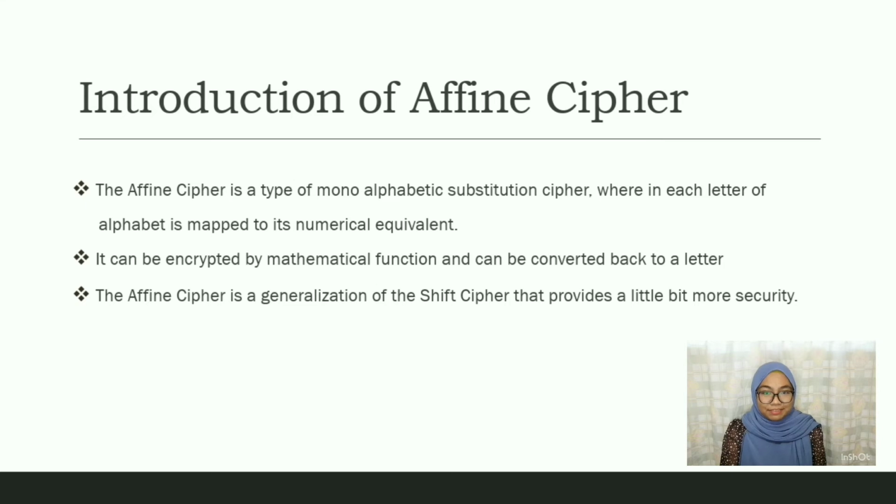So I'm going to present the introduction of Affine Cipher and its example for encryption and decryption. Introduction of Affine Cipher. The affine cipher is a type of monoalphabetic substitution cipher, wherein each letter of the alphabet is mapped to its numerical equivalent. It can be encrypted by a mathematical function and converted back to a letter. The affine cipher is a generalization of the shift cipher that provides a little bit more security.